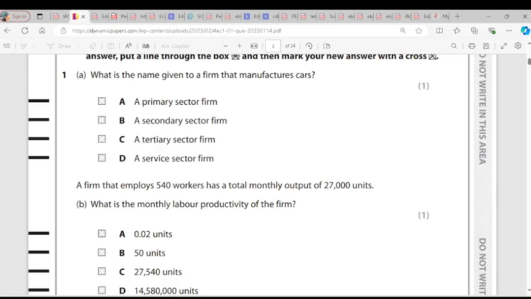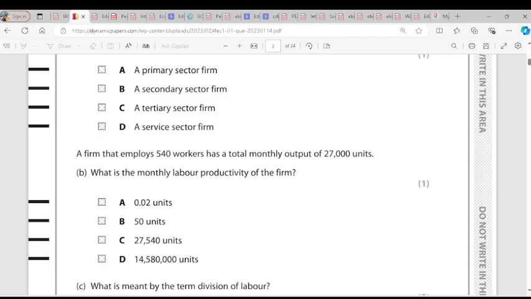We have primary sector, which is for extraction of raw materials. We have secondary sector, which converts raw materials into finished goods, which manufacturing is part of. And we have the tertiary sector, which is about services like teaching, education, banking, insurance, tourism. So here it's manufacturing. Manufacture of cars is part of the secondary sector of the economy. So it's B.